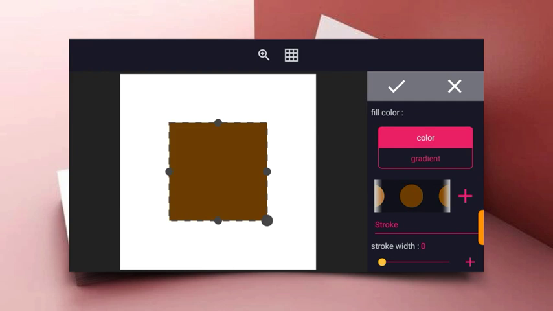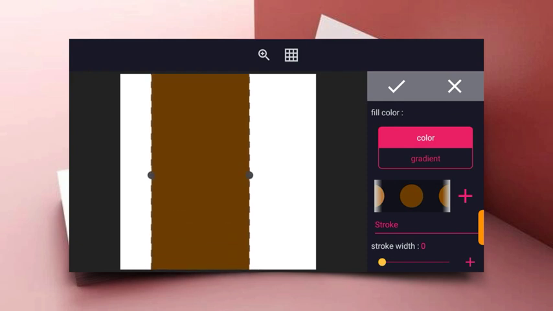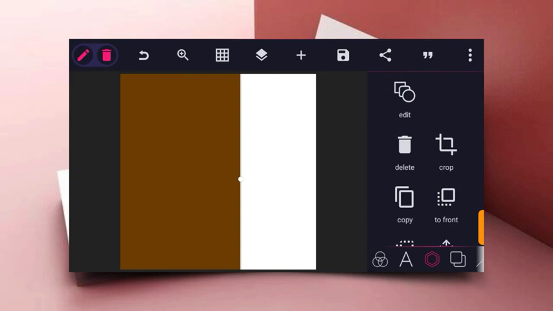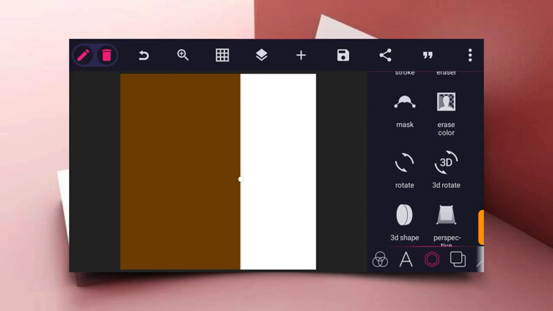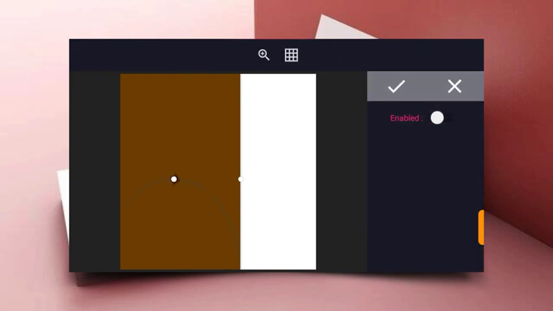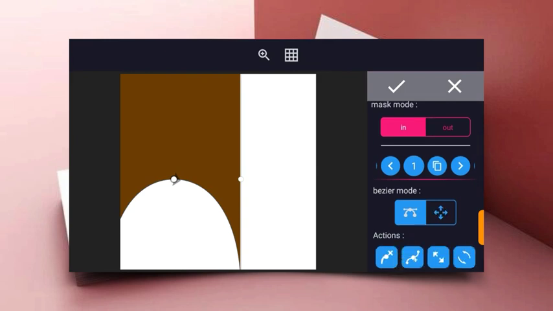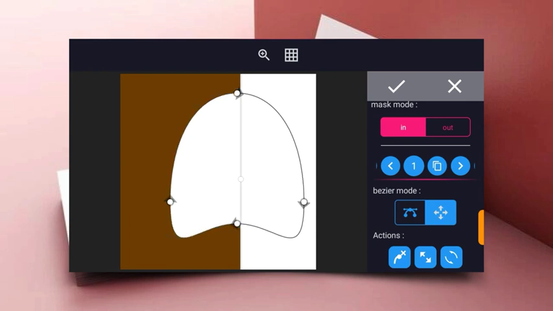So click and drag the dots by the side of the icon to increase. Most of my students do ask me how to increase the size. You can do it by dragging all these dots by their size, or you use the relative size icon also to increase. Okay, so the next thing now to do is to click on this mouse icon and follow my steps. So enable it firstly, and then click on this cross icon, then to move the maxing tool. This enables you to move it without changing the nodes or the angles.